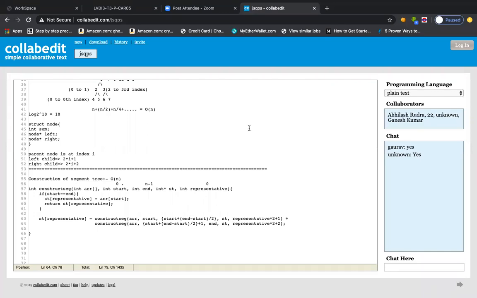So I'll be taking a break of 5 minutes, and then we'll be discussing the second part of this problem, a very interesting problem, the update problem, right? So this was the construction phase, we constructed it. Now the update problem, and then the range query solution problem, right?